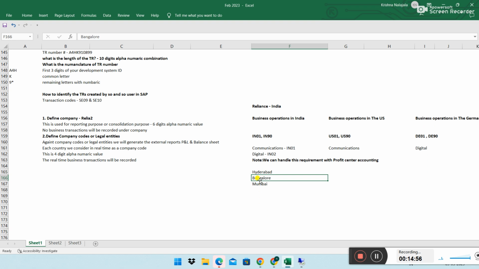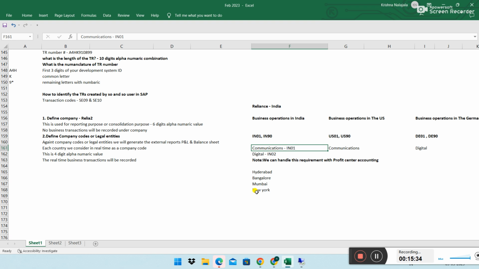Whenever you post a business transaction, you can understand that the transaction is recorded either in Hyderabad, Bangalore, Mumbai, or any other location, maybe New York. Likewise, any state in the US, anything you name it, it is only to understand business area-wise financial reports. That is a place, right? But this is not a place. Communications and digital, this is a business, right? Whatever business they are doing, both have a very big difference. Got it? Clear or not?